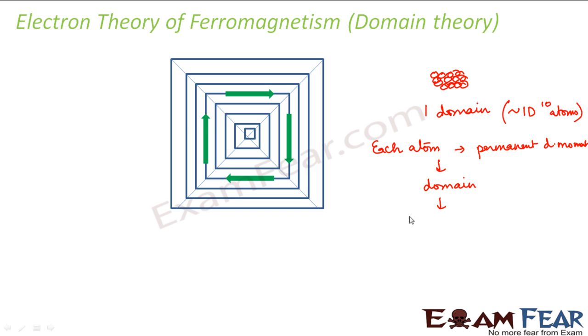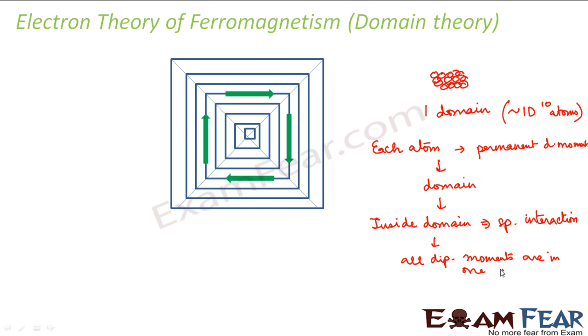Now, inside each domain, there is a special interaction between the atoms such that all dipole moments are in one particular direction, right?